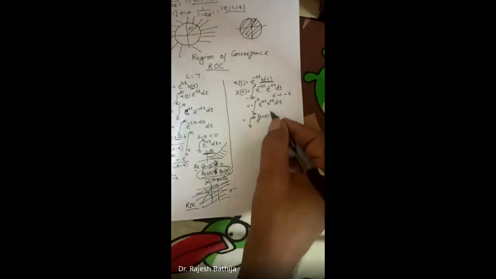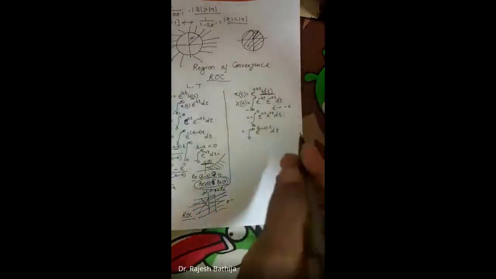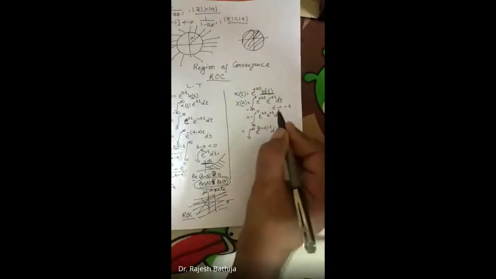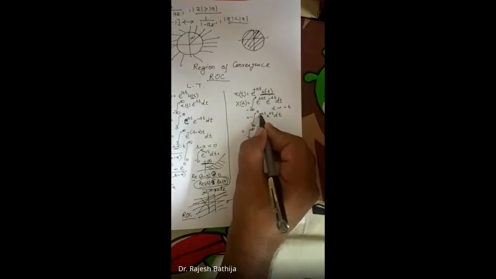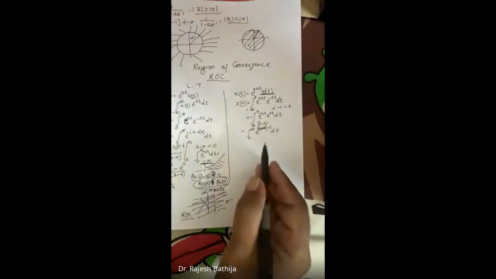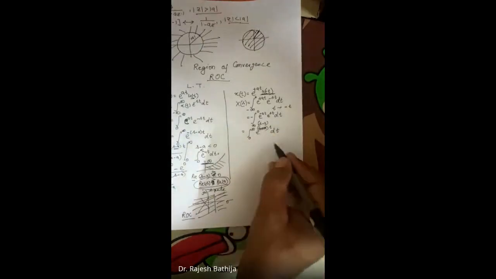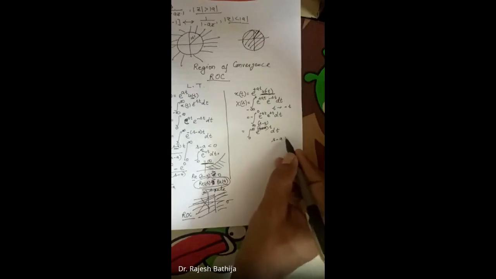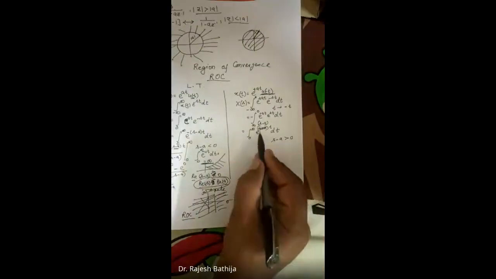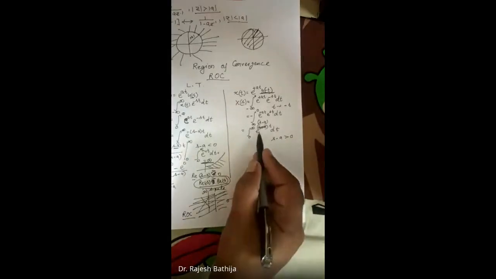Right? Now I'm changing this minus a to plus a, e to the power plus at. So it will become plus a here, it will become minus a here, and here it will be s minus a. For some purpose I have changed this. So e to the power s minus a into t dt. Now again, if s minus a is greater than 0, then there will be a problem of non-convergence of this integral.